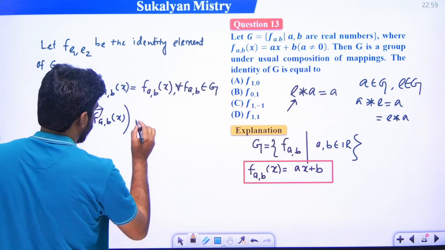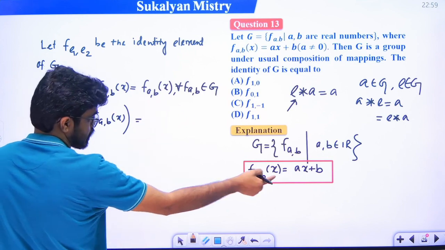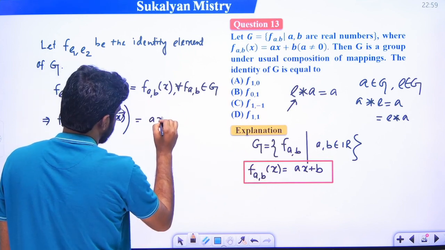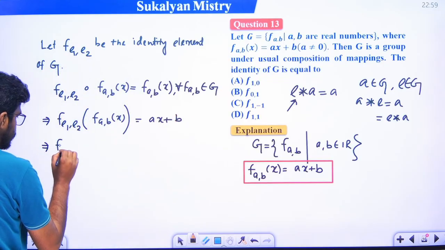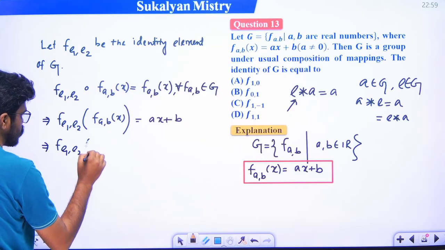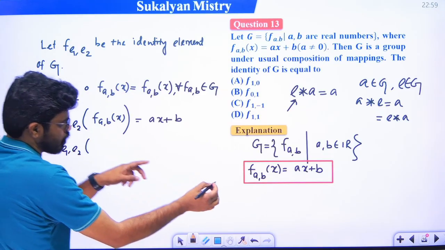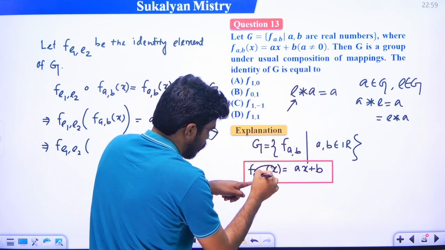So this equal to কী হবে, f of abx কীভাবে ডিফাইন করা আছে, ax plus b, right?